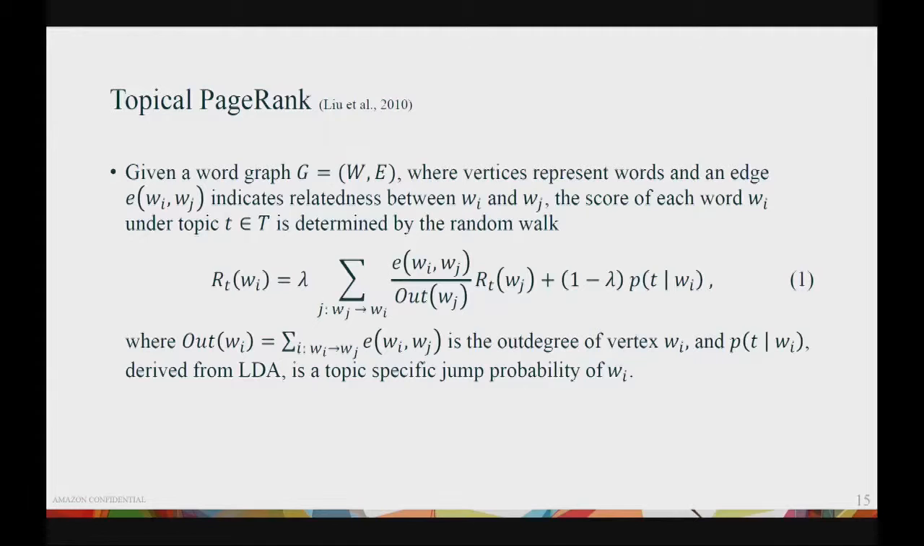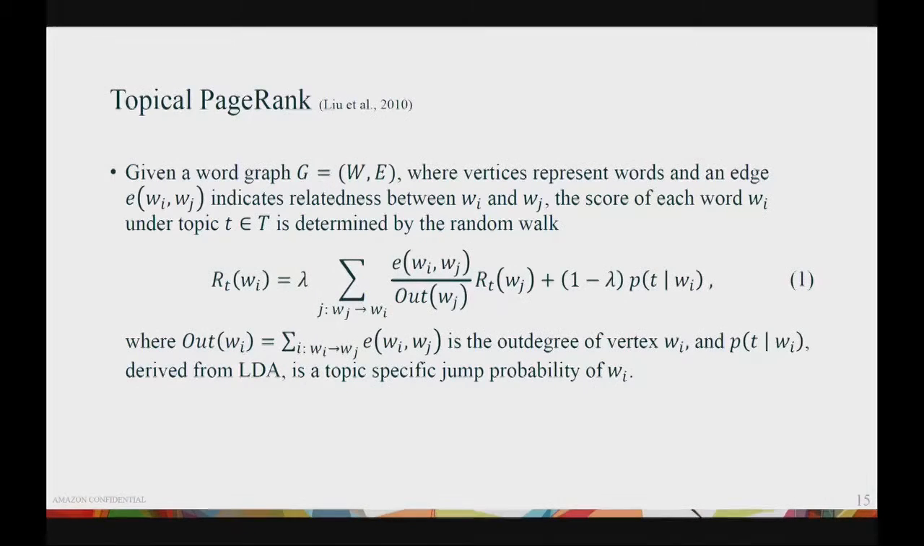So here is how topical PageRank works. Given a word graph where nodes represent words in a document, and the edges indicate the relatedness between words, using, for example, co-occurrence statistics, the score of each word under topic T is determined by the following random walk. For the people who are familiar with PageRank, this is very similar to PageRank, except that instead of using a uniform jump probability, here the jump probability is set to P(T|W_i). So intuitively, this indicates how much a word W_i focuses on topic T.